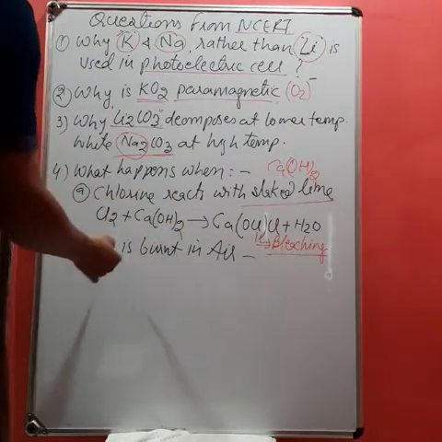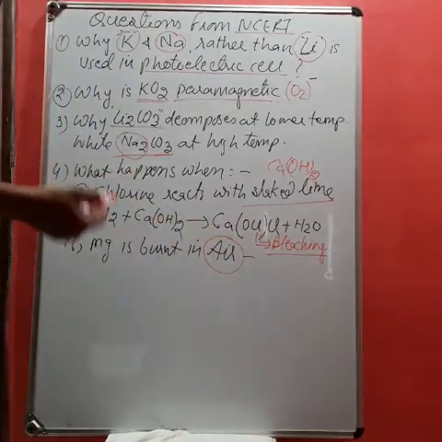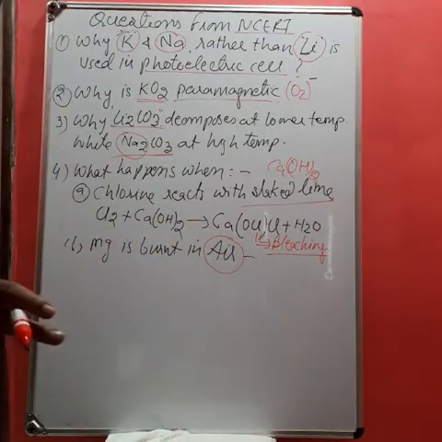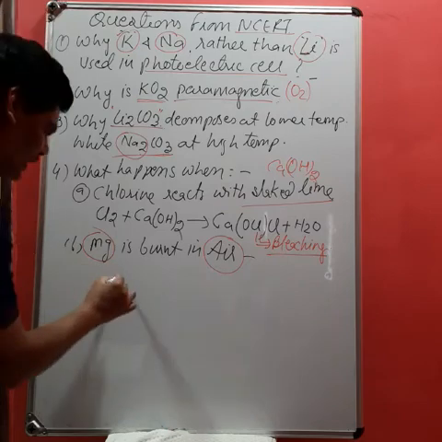Next one, magnesium burns in air. Students, in this reaction we have to write two equations, one for oxygen and one for nitrogen. It is because magnesium is able to react with oxygen as well as what? Nitrogen. So we have to write two reactions.